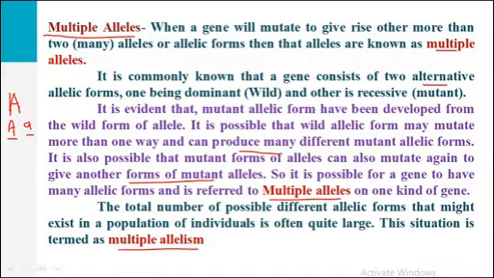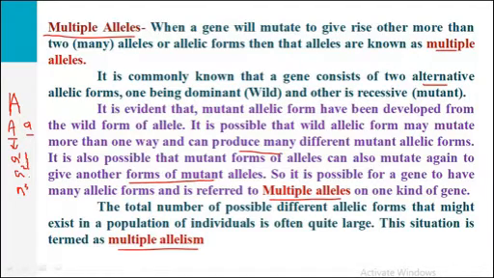This wild allele can give rise to other types of alleles, for example A1, A2, A3. These will be the different forms of alleles which are given by the dominant or wild allele.